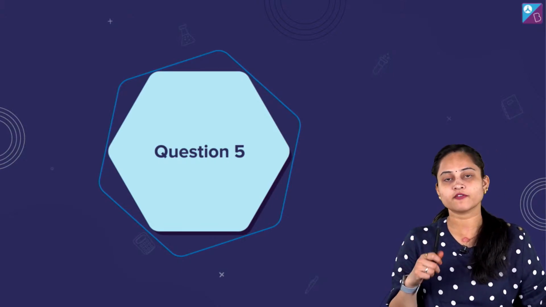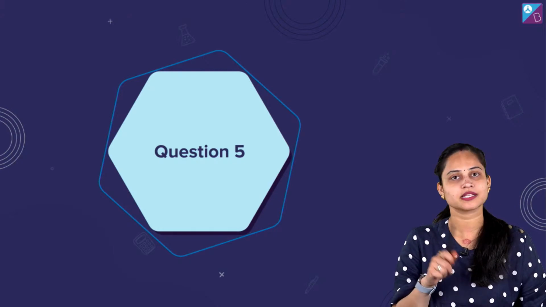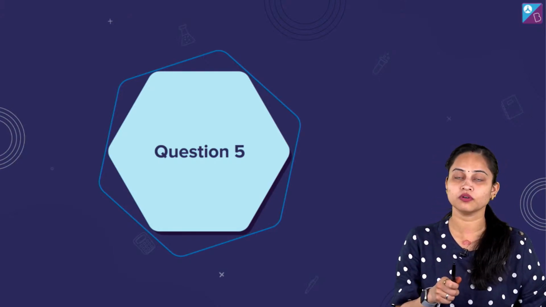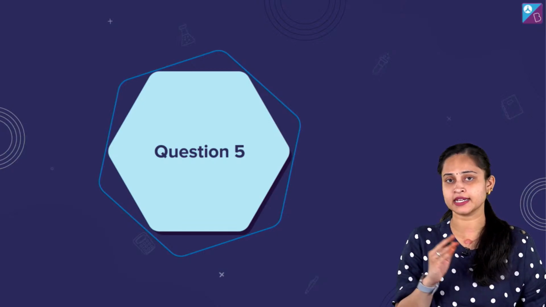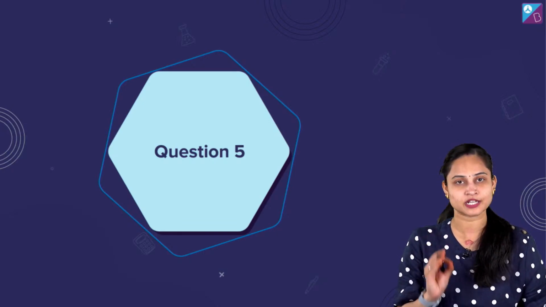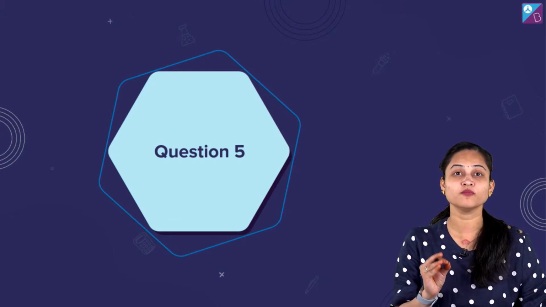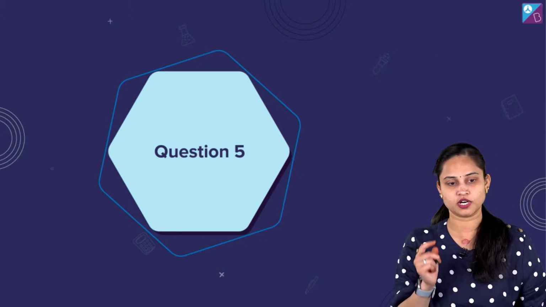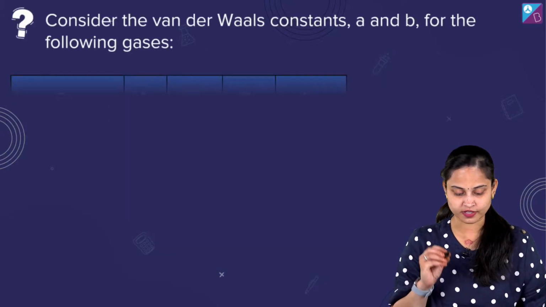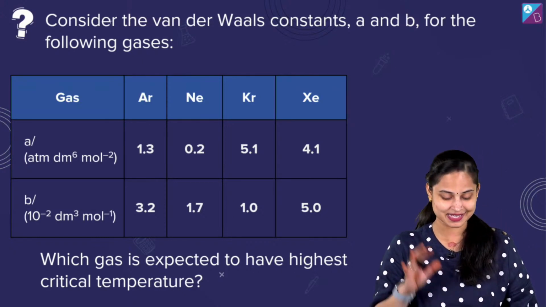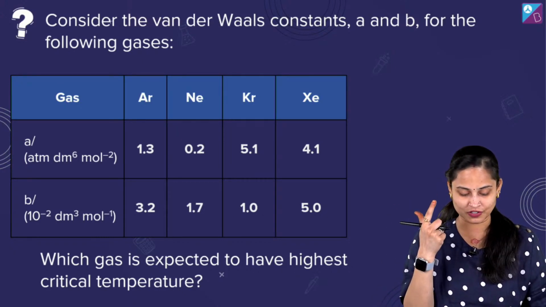Chakradhar. See, if I talk about hybridization, it's very easy to calculate through steric number. But you need to know one thing, that steric number is equal to half of the number of valence electrons of the central atom plus the number of monovalent atoms surrounding it plus minus the charges. So question number 5 is a very easy peasy lemon squeezy question, dear ones. You will solve it in no time.